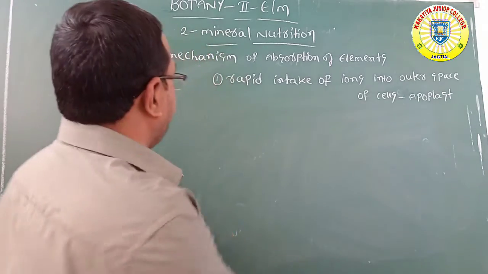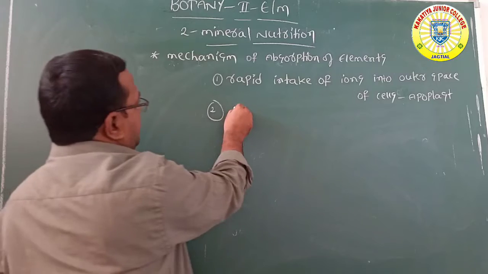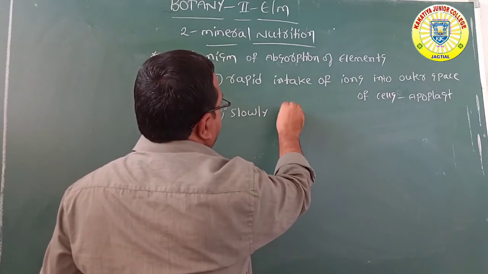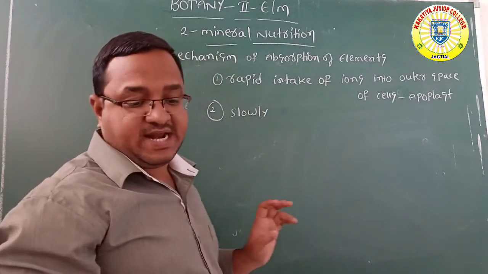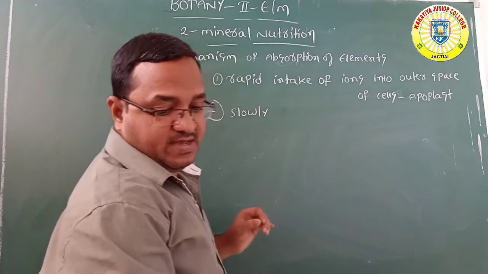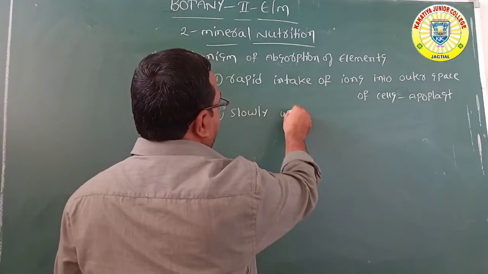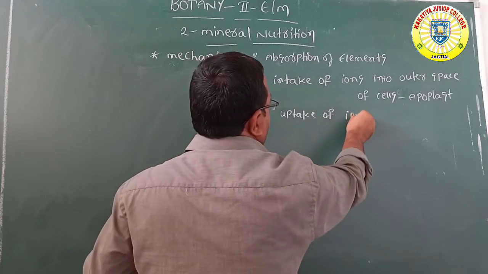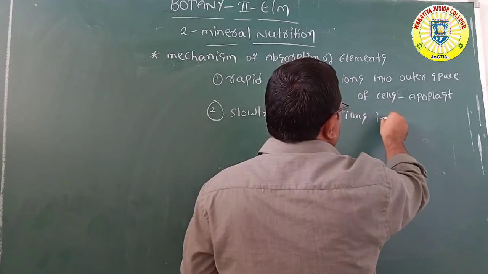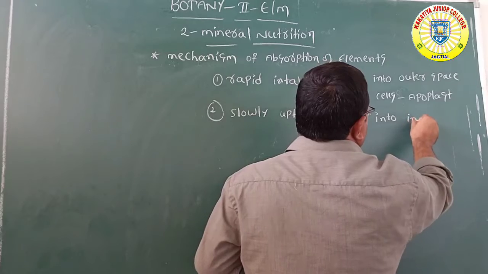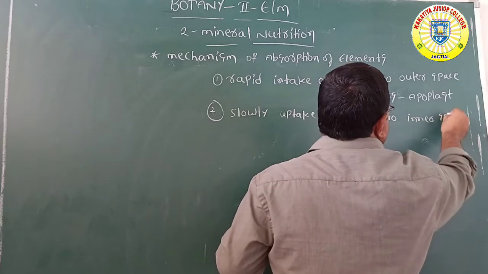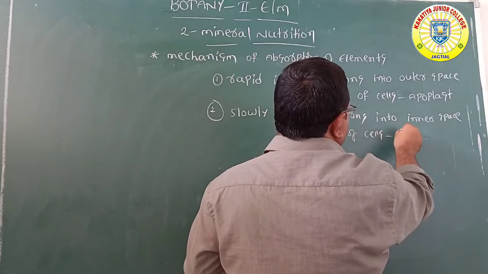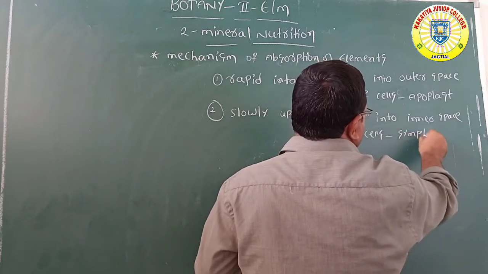Second one, slowly. The ions are taken up slowly into the inner space of cells, that is called symplast.